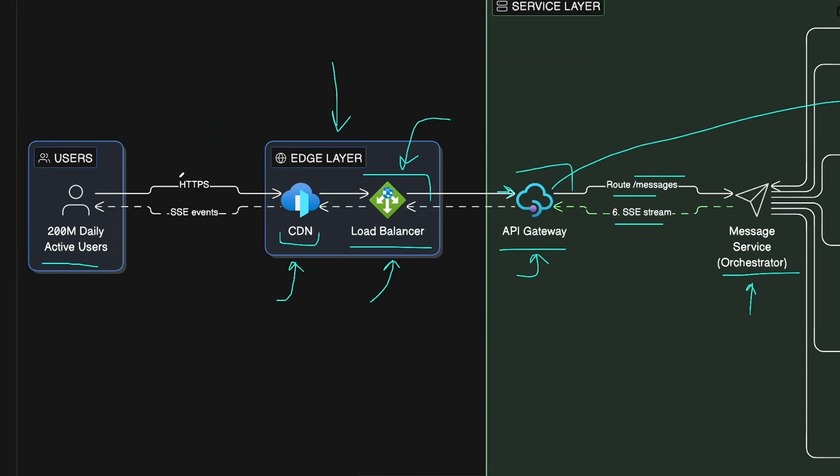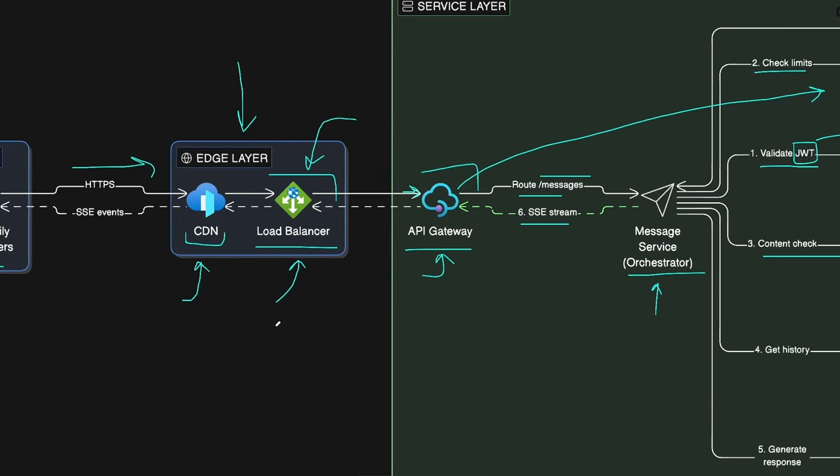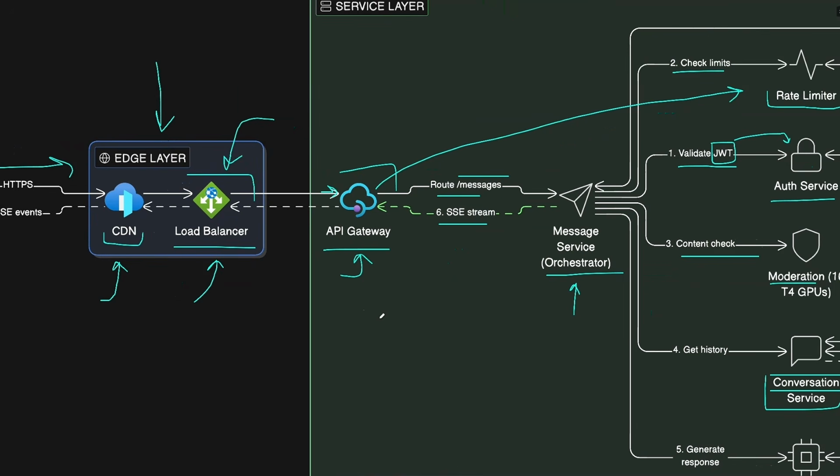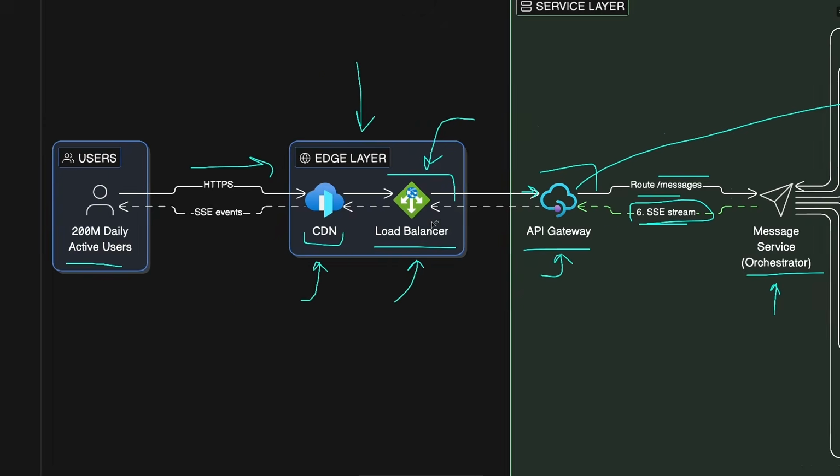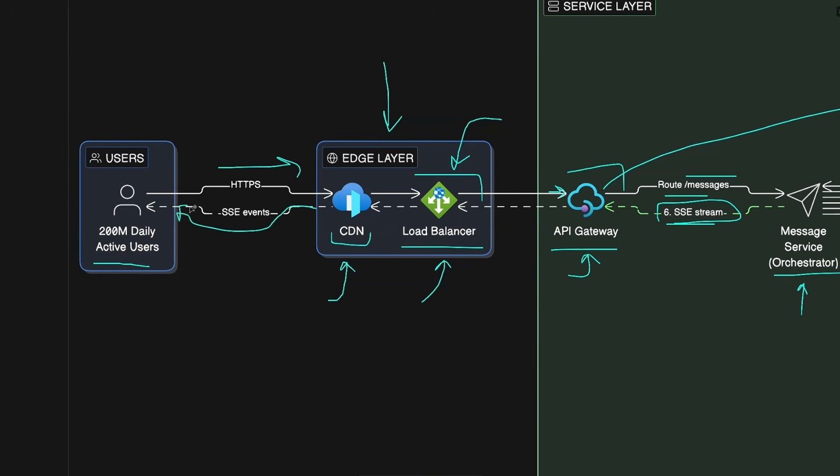And the response flows back through the same connection path. The HTTP connection that was sent stays open from the browser to the load balancer to the API gateway, and the message service writes tokens to the response stream here. Then each of these tokens flows back to the user, and we are streaming the responses and displaying the tokens on the screen one by one.